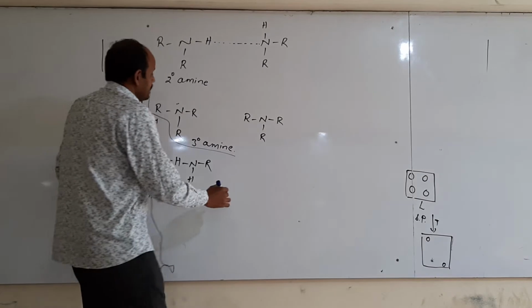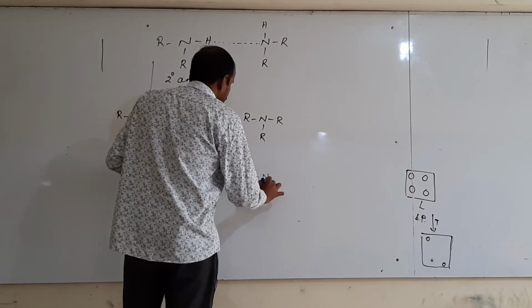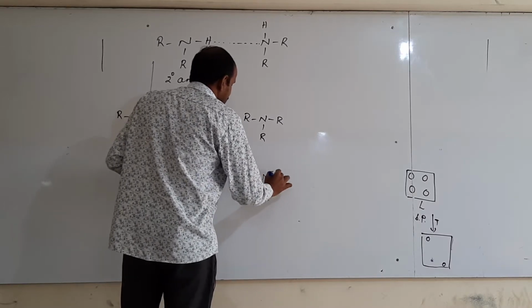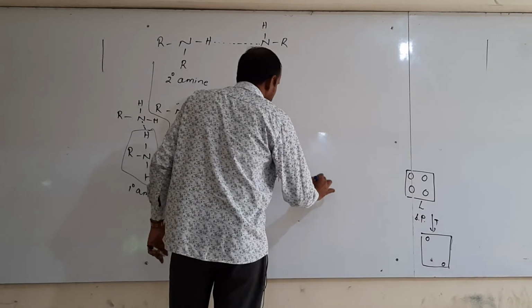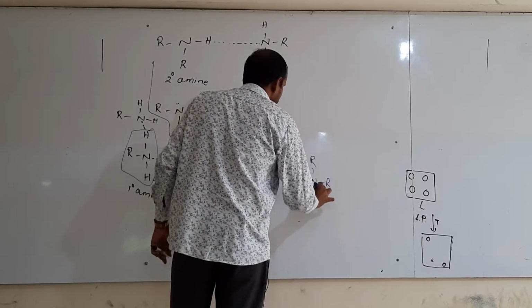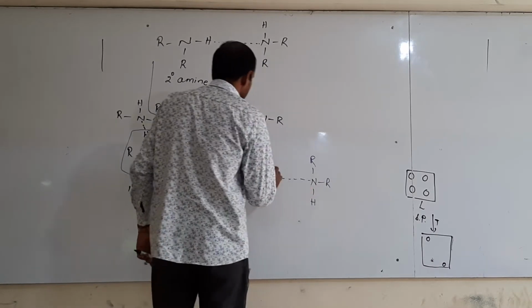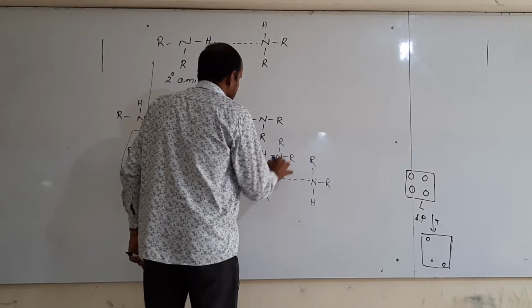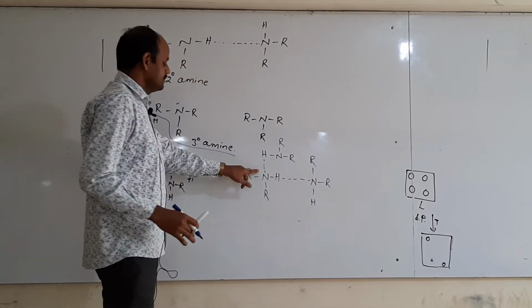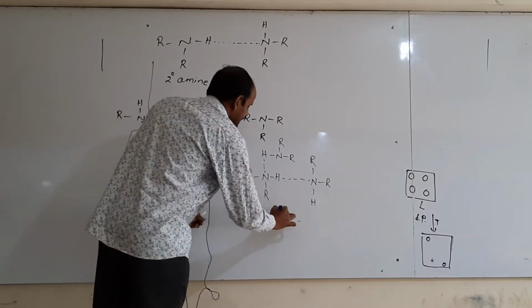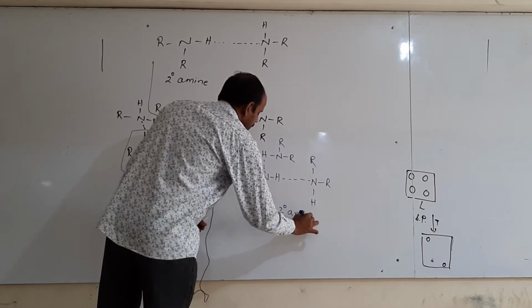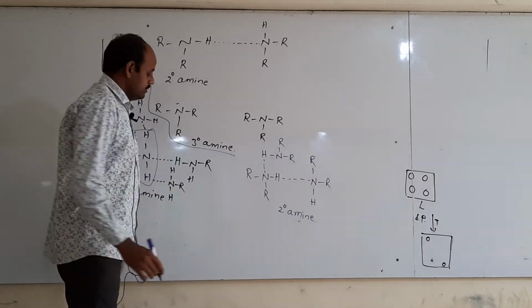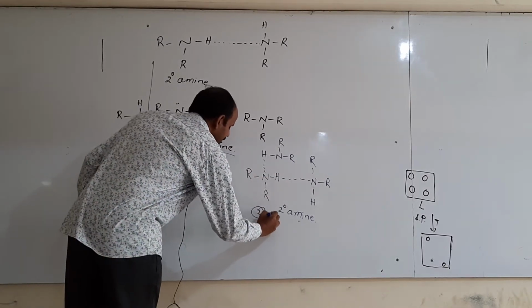If you take a secondary amine, how many bonds are possible? R2NH: 2 alkyl groups, 1 hydrogen. If you take another molecule, R, here H, here 1 bond is formed. If you take another molecule, R2N, then 1 more hydrogen bond is formed. That means for a secondary amine, 2 hydrogen bonds are possible.